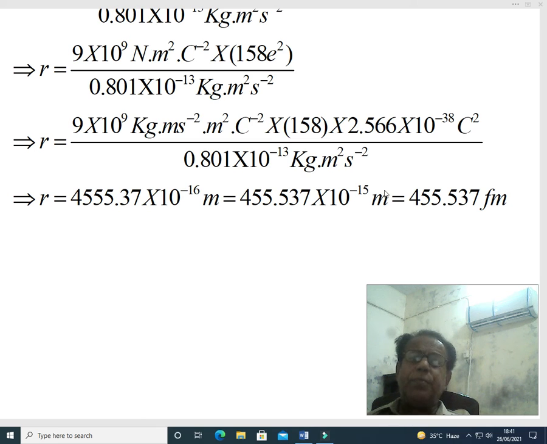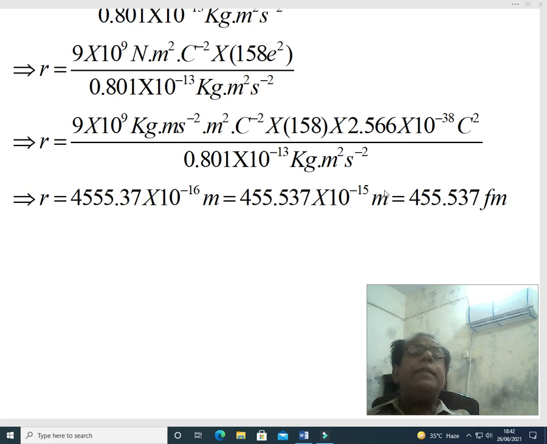But dear students, as you know, 10 raised to the power minus 16 is not very important for us. For us 10 raised to the power minus 3 is important, minus 6 is important, minus 9 is important, minus 12 is important, and similarly minus 15 is important, because minus 15 is termed as femto.